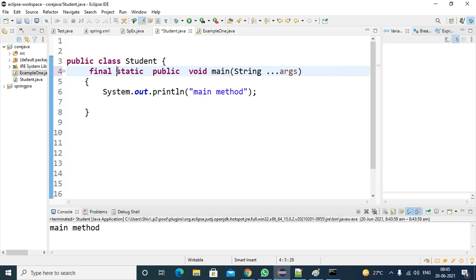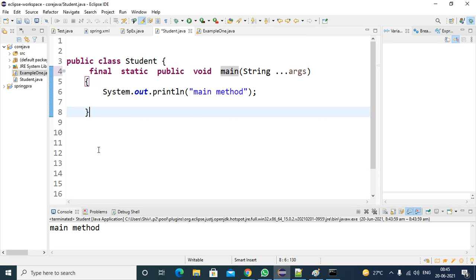Cut it, try to paste here, and you will get the same error. If you paste it, you will get a compile time error. So the abstract keyword is not applicable for the main method. If you define it, it will force you to remove this body, end with a semicolon, and declare this class as an abstract class. So it will force you to do that.